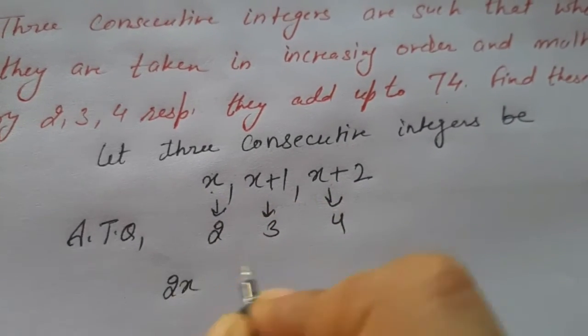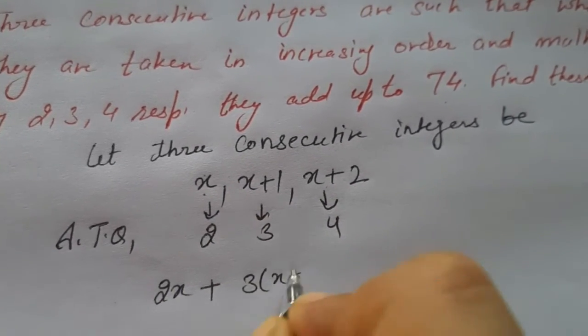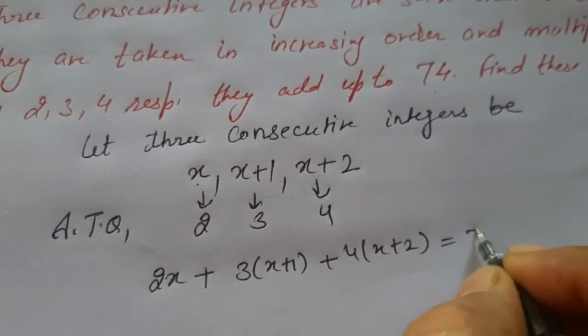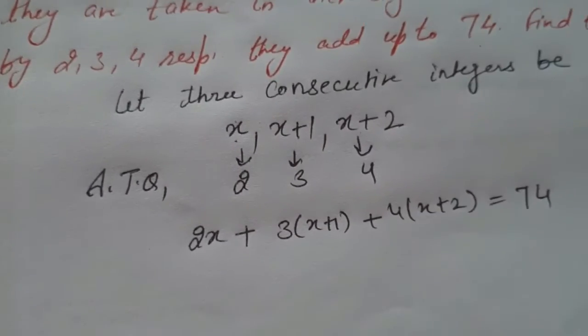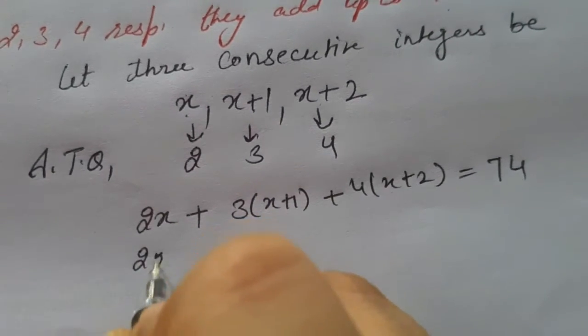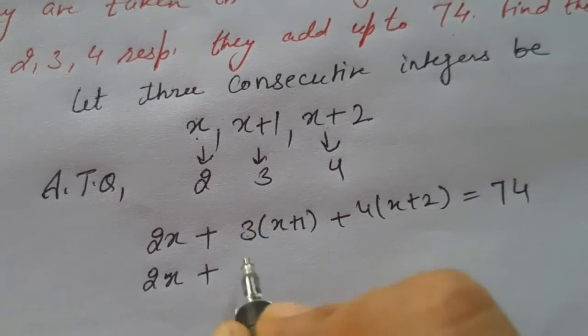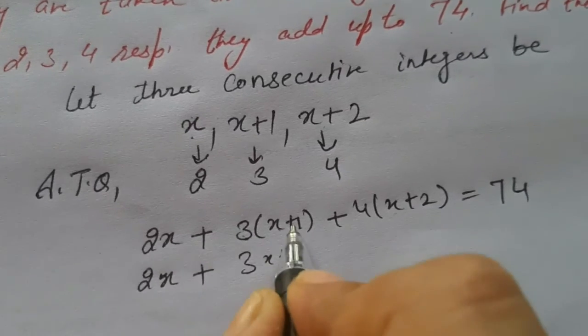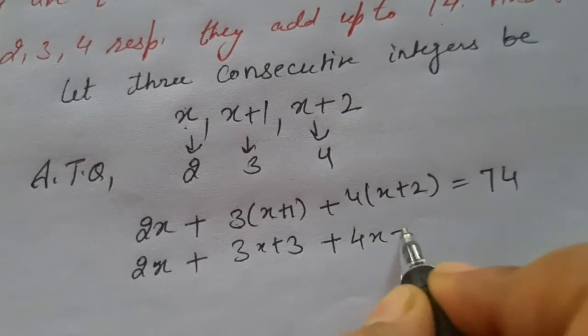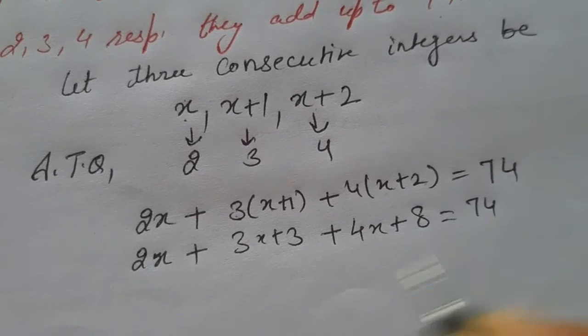2 into x, it will become 2x, plus 3 times x plus 1, plus 4 times x plus 2. This comes out to be 74. This is our given condition. Now we will solve it. Open the bracket: 3x plus 3, 3 will be multiplied with both, 4 will be multiplied with both, 4x plus 8, equals 74.